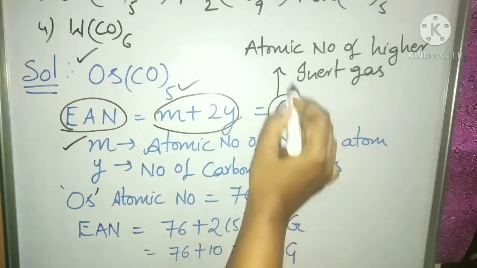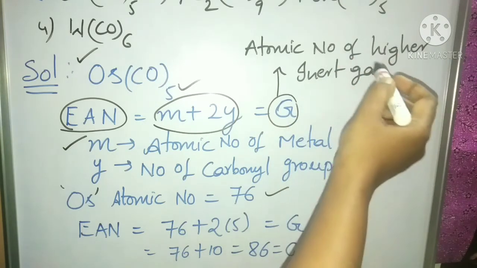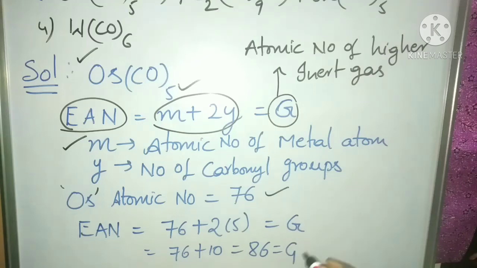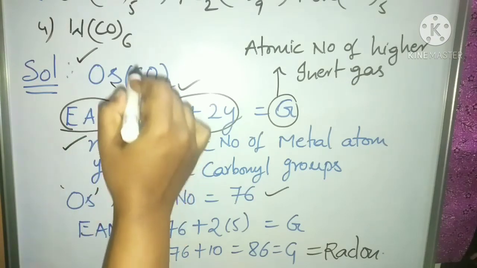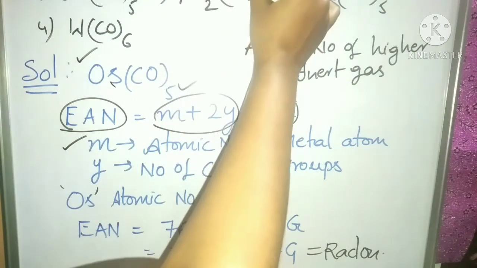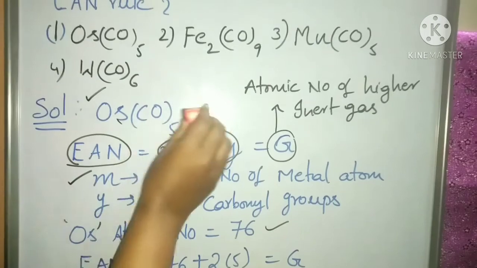Here G is called the atomic number of the next higher inert gas, which is here 86. This is the atomic number for radon. As the calculated EAN is equal to the atomic number of the next higher inert gas, this osmium carbonyl satisfies, or obeys, EAN rule. The question is which does not obey EAN rule, so let us go to the next option.